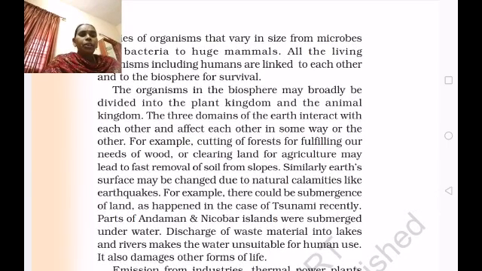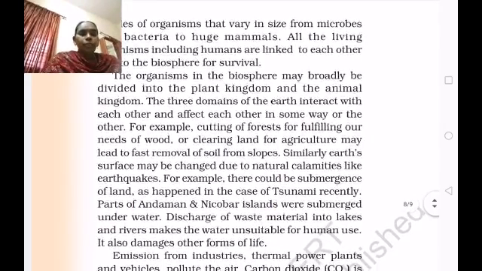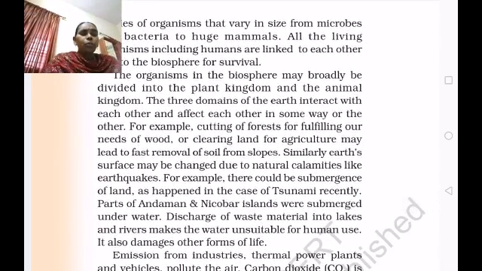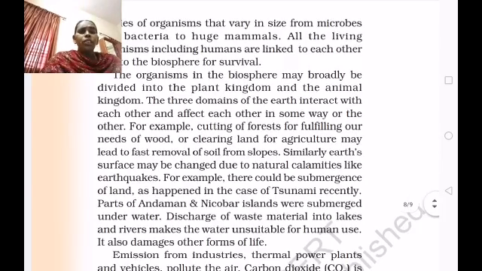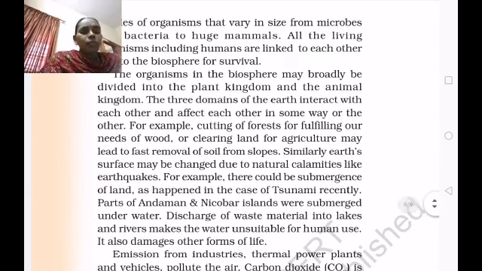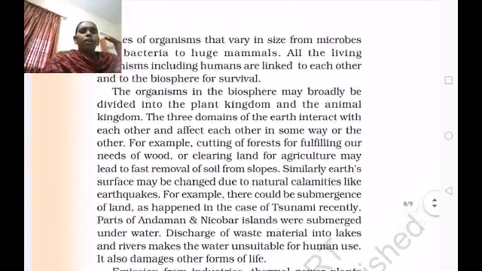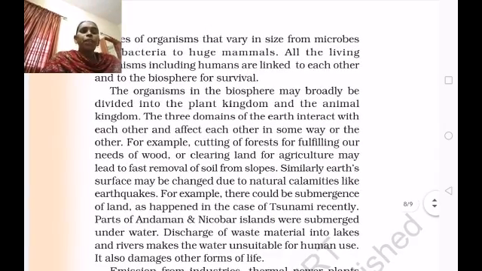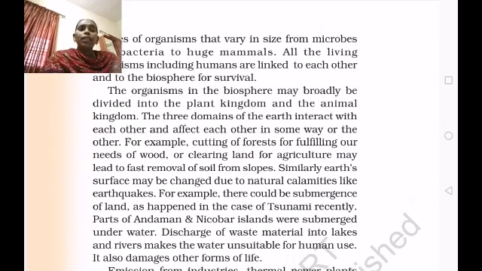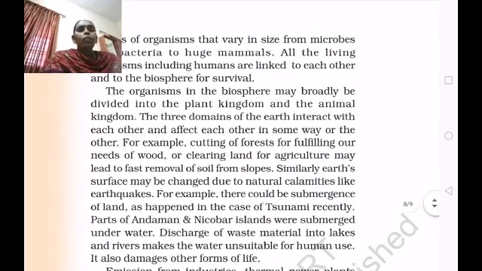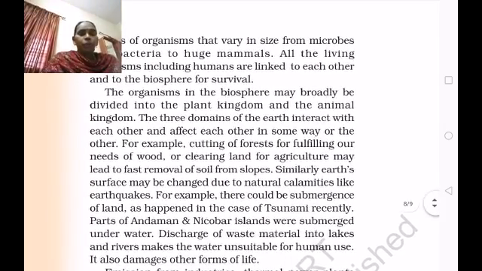Discharge of waste material into lakes and rivers makes the water unsuitable for human use. It also damages other forms of life. So children, here the biosphere and the disasters are taking place, and the natural calamities are taking place. Because of the natural calamities, the plant kingdom and the animal kingdom are also spoiled.